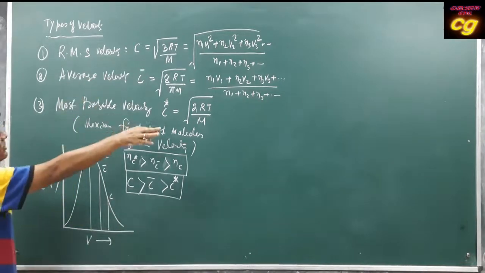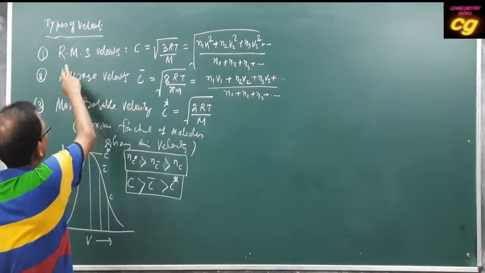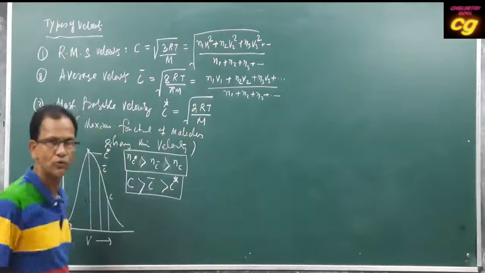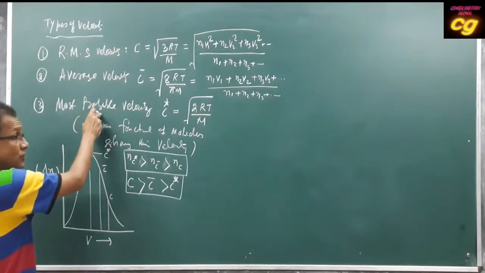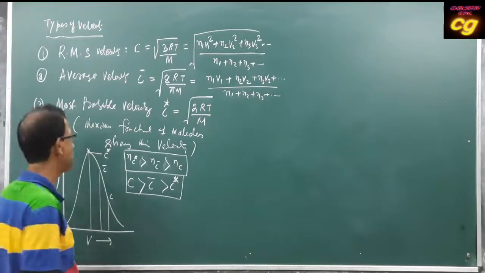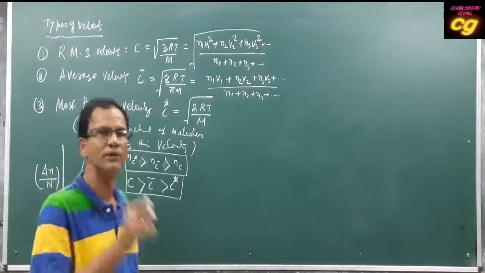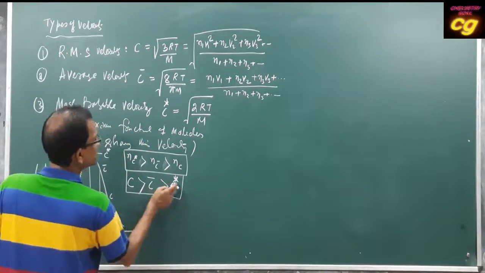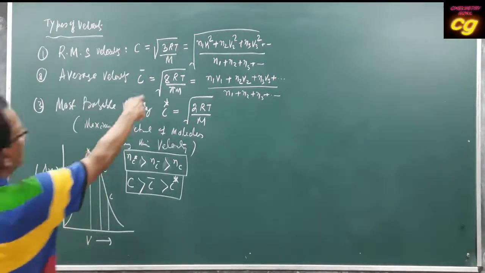We have already discussed the expressions. Average means total velocity upon total number of molecules, and root mean square velocity is the root of the mean of the squares. Most probable velocity means the velocity shown by the maximum fraction of molecules. But don't be confused that the most probable velocity is the maximum velocity. No, this is the least velocity. If you calculate, C star will be minimum.